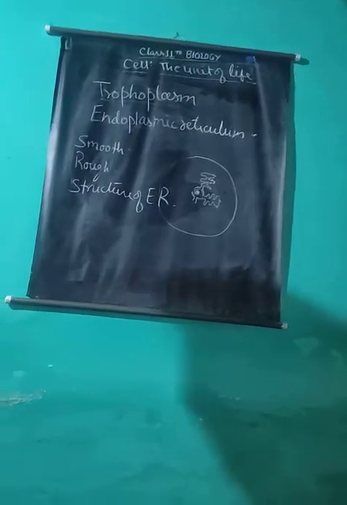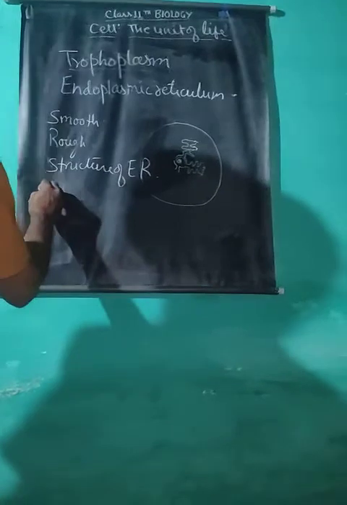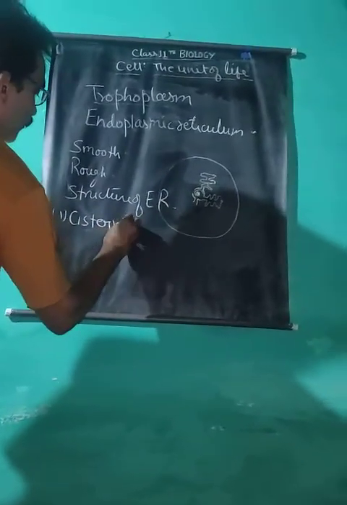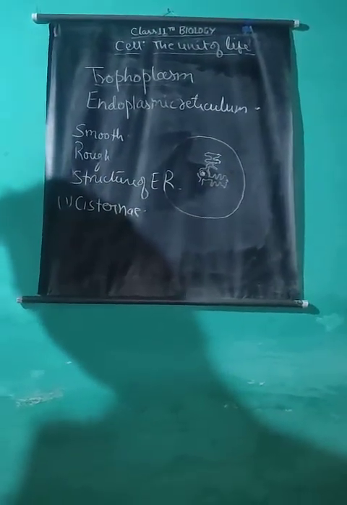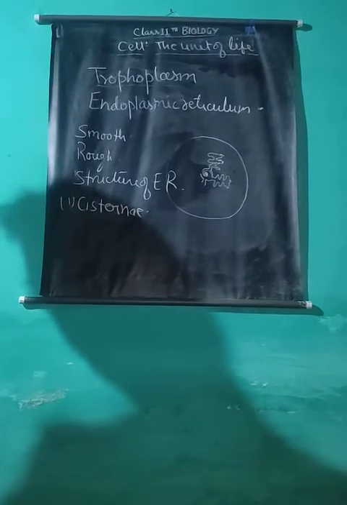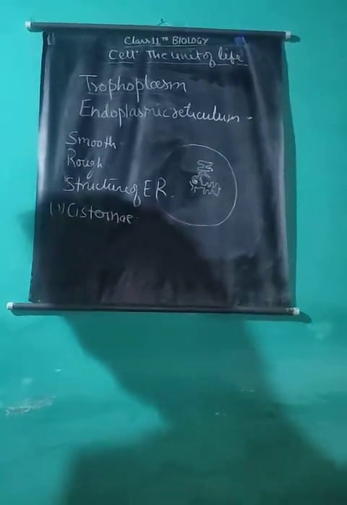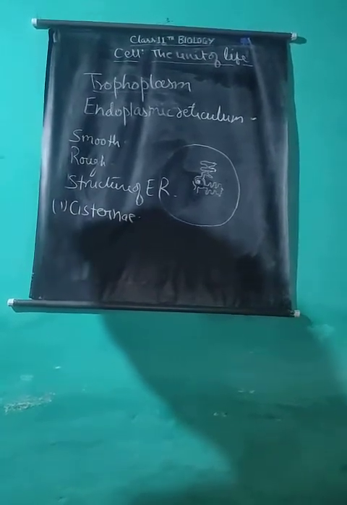It is composed of three kinds of structures: cisternae. These are elongated, flattened, sac-like, unbranched tubules arranged in parallel rows having a diameter of 40 to 50 millimicron.